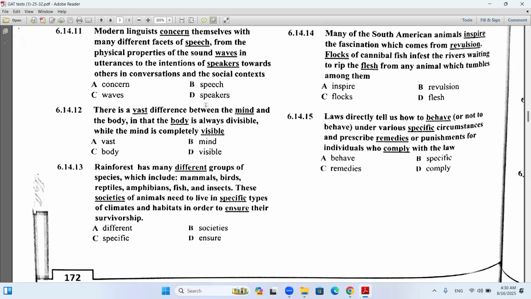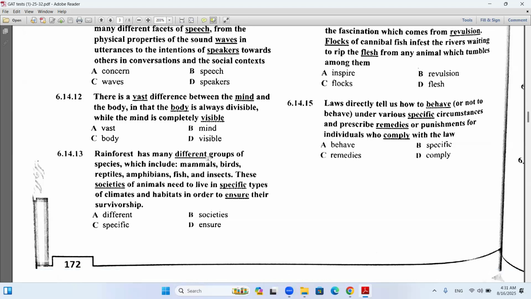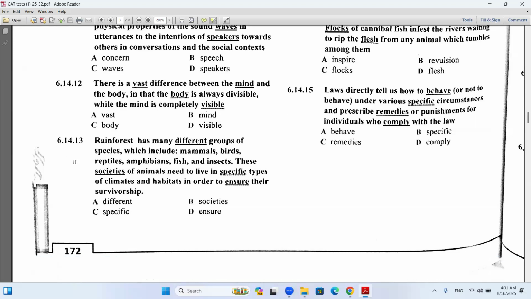Number 12, I chose D. Number 12 here, good, I second that. There's a vast difference between the mind and the body in that the body is always divisible, while the mind is completely indivisible. Okay, 13. 13, I chose B.